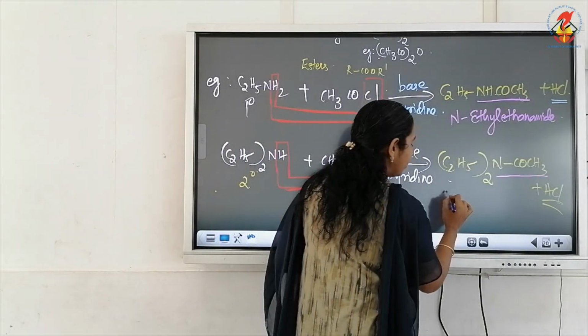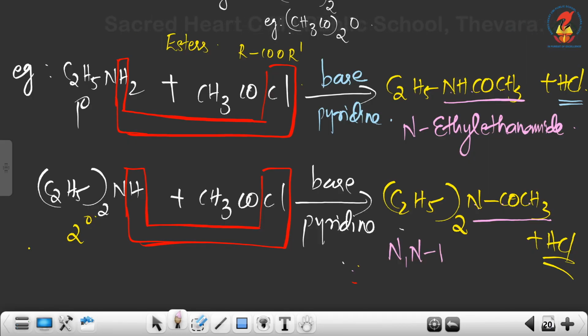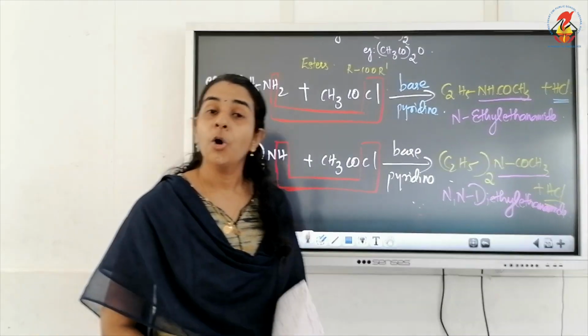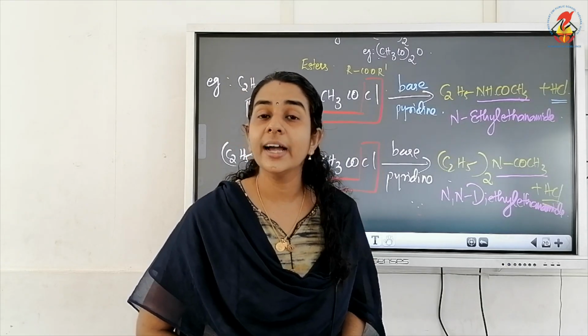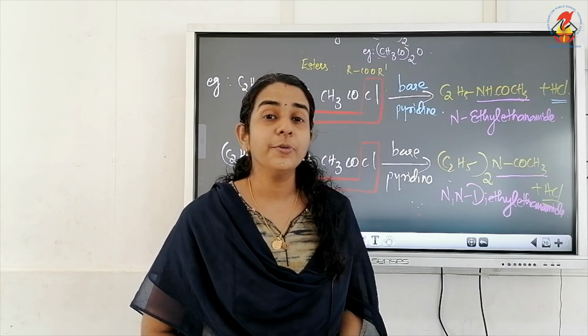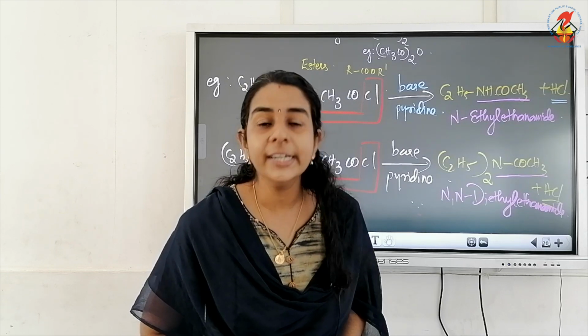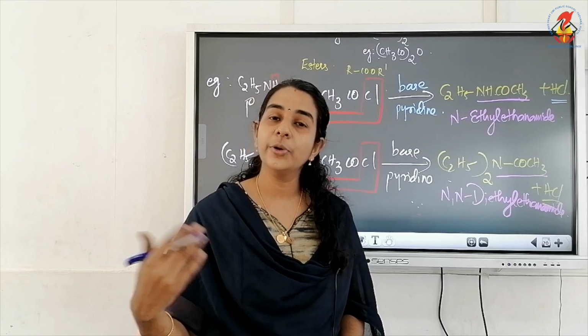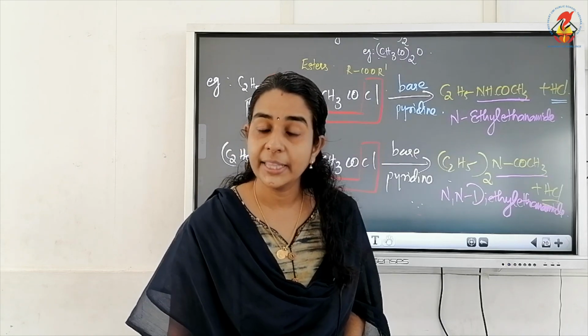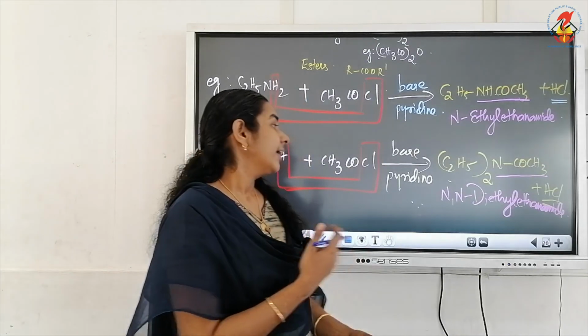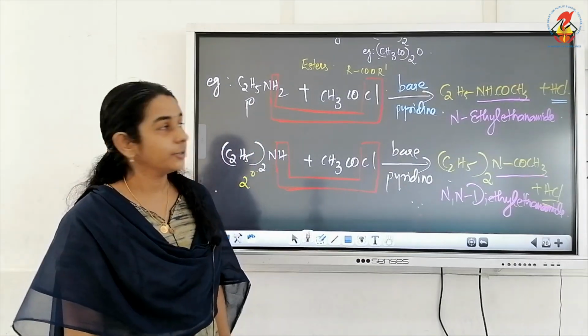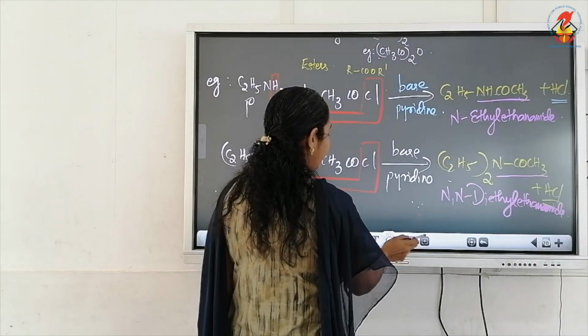So we can name it as N,N-diethyl ethanamide. So see, amines on acylation give amides. What type of amides? Substituted amides: N-methyl or N-ethyl or N,N-dimethyl or N,N-diethyl amides.